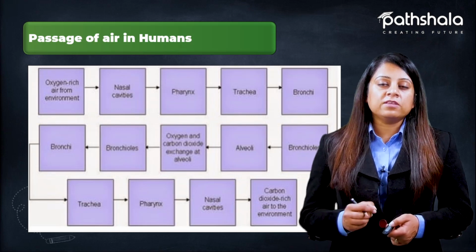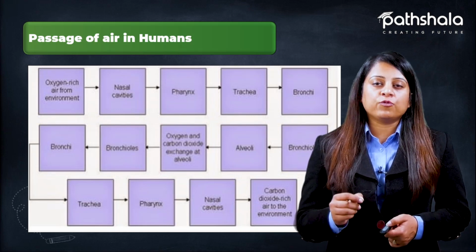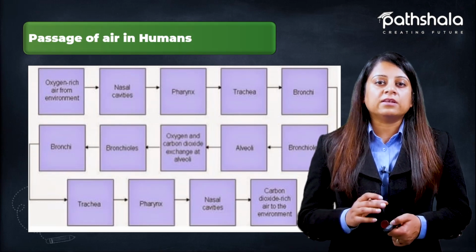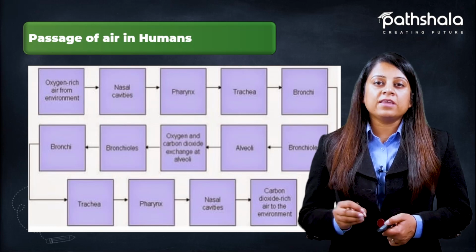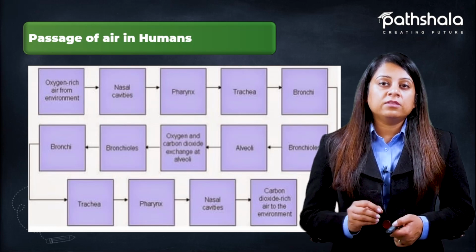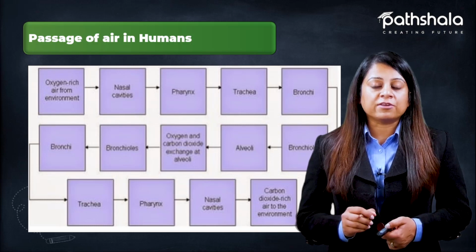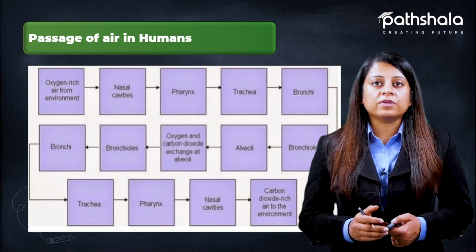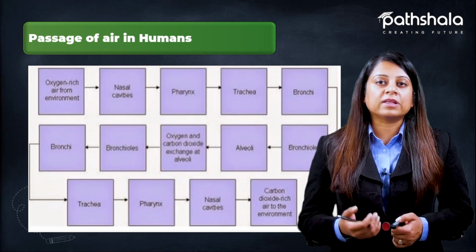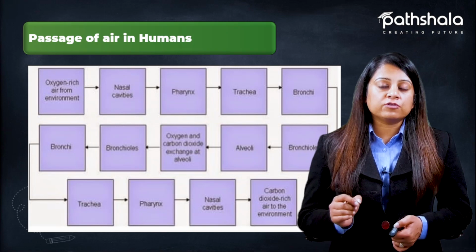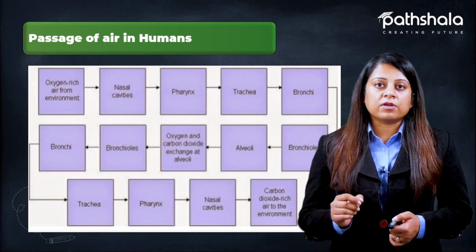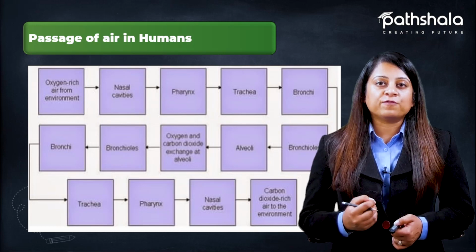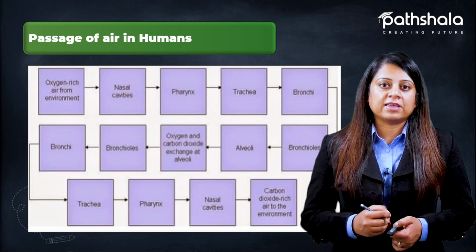dust free. These nasal cavities further lead to the pharynx, which is basically a tube-like structure that leads to the trachea. Trachea is also known as windpipe. This trachea has an aperture known as the glottis. This glottis is open all the time because it provides a passage for inhaling and exhaling. But this muscular aperture closes at the time of swallowing food so that the food does not enter into the trachea.